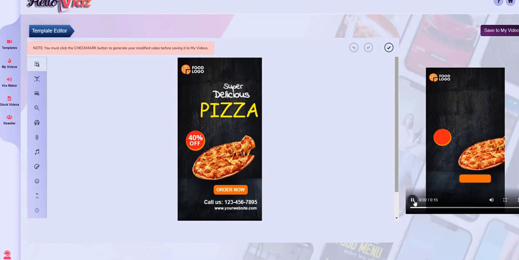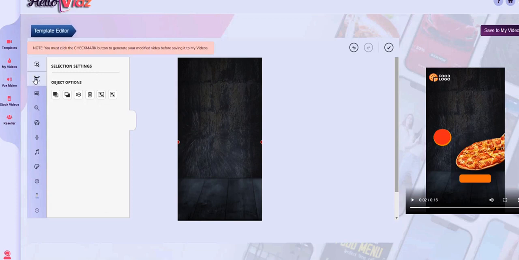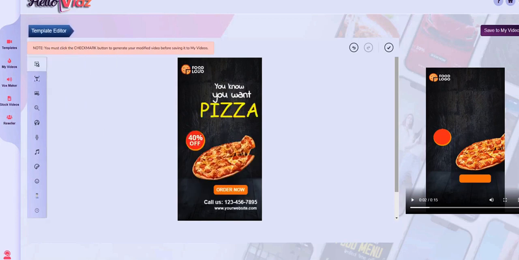I like that stock music, but not for this particular ad. So we will change that music as a part of this demonstration. So here where it says super delicious pizza, let's change that to you want pizza. I just like the ring of that better. So you can see it's just click, and you can change text.